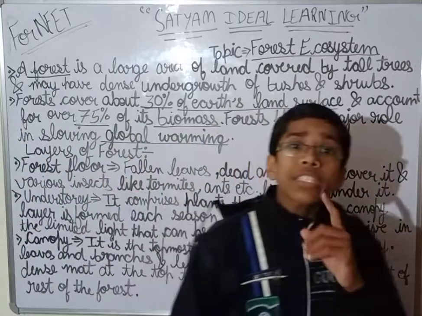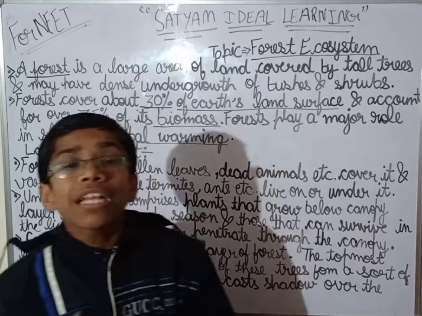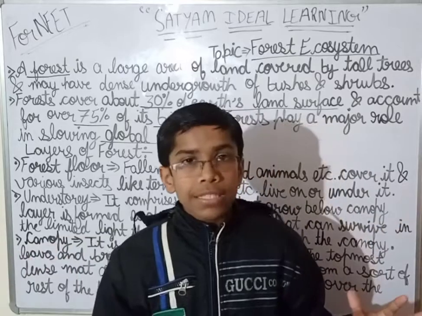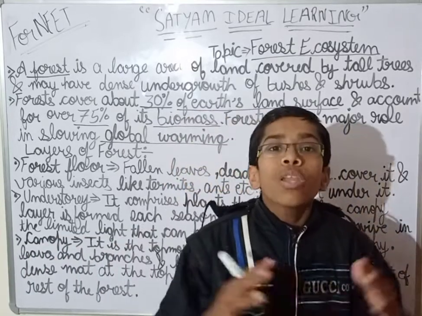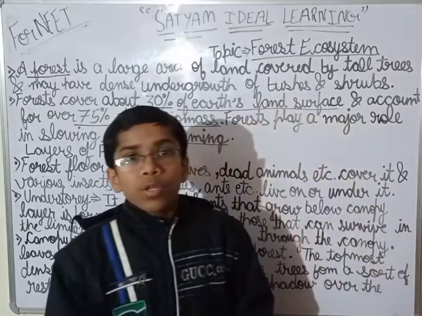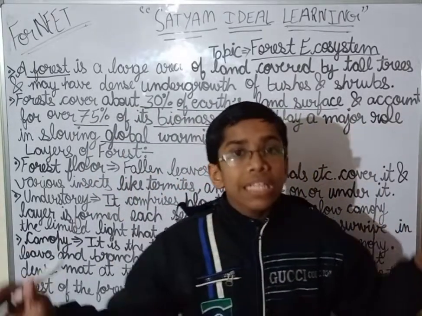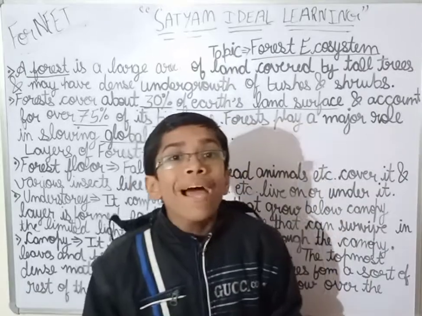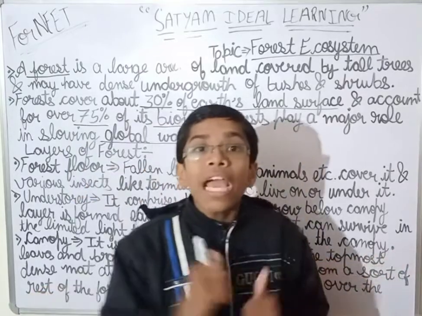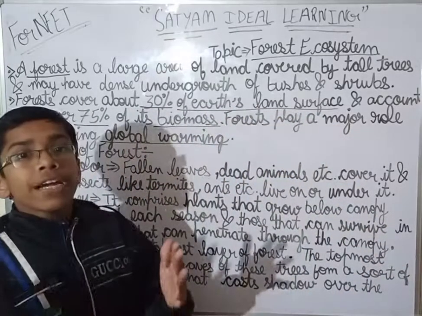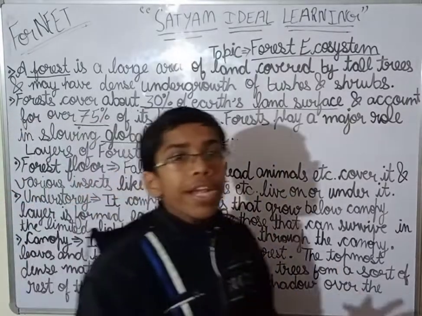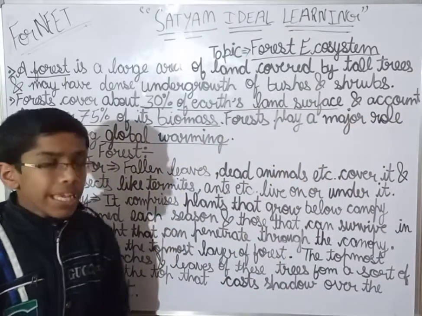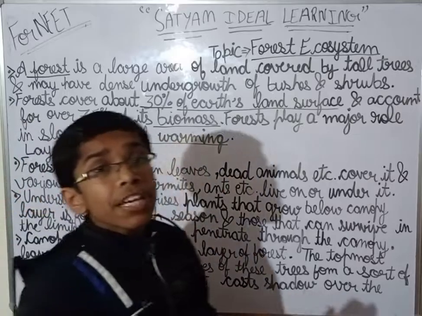Now, what does a forest comprise of? The forest comprises all the plants, animals and microorganisms that live in it. They interact with the abiotic components of the surrounding area, the biotic component interacting with the abiotic component for having self-sustaining life. I think guys this must be clear to all of you.